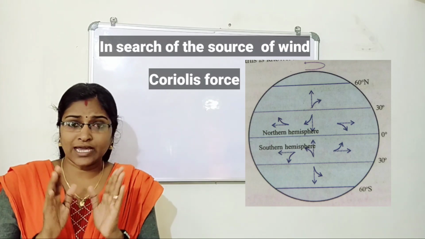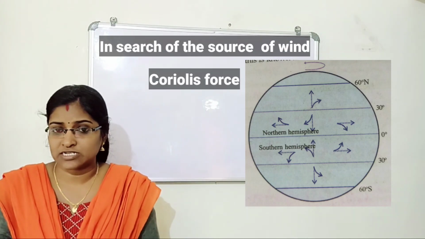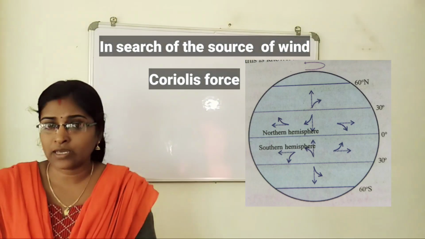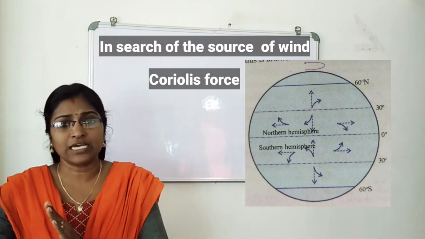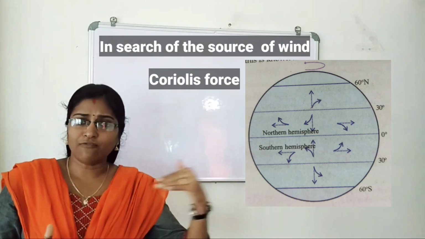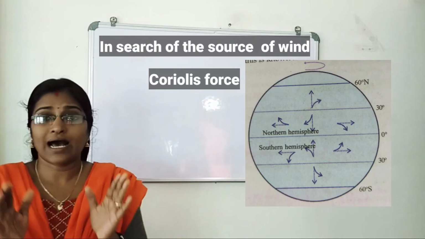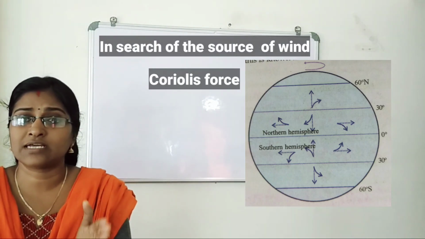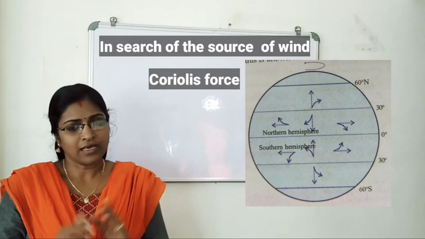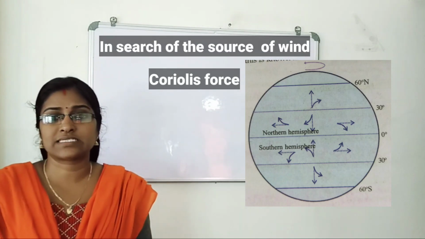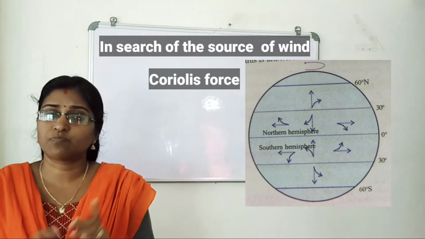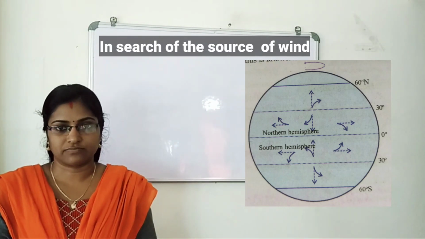Freely moving bodies, that is, wind. Wind is a freely moving body. Freely moving bodies get deflected to the right in the northern hemisphere and to the left in the southern hemisphere as a result of a force generated by Earth's rotation. That is known as Coriolis force. This force increases as it moves from the equator towards the poles.